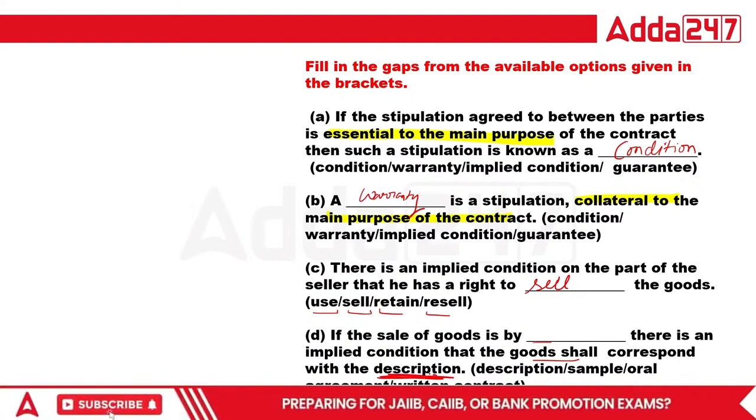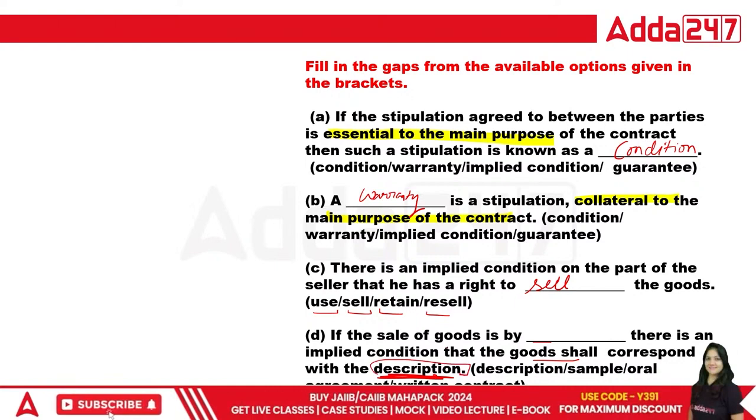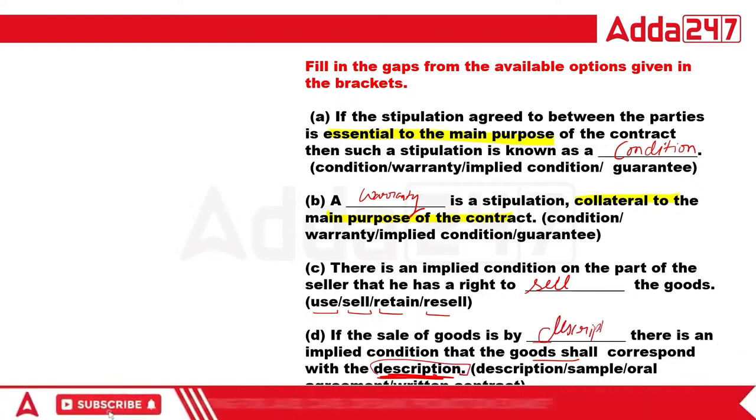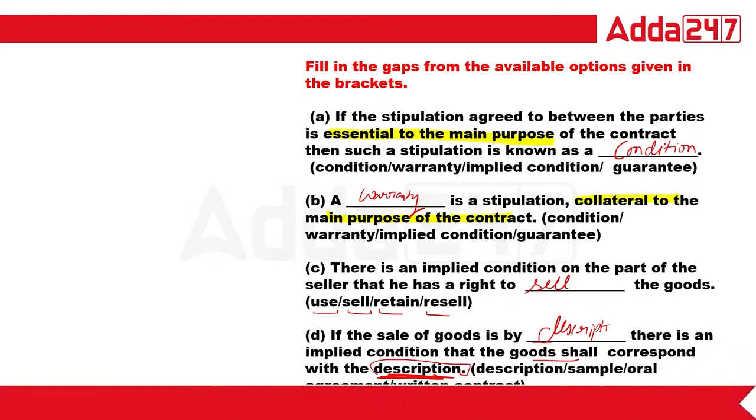It means suppose the buyer asks for something and the seller has described that thing, so the goods should be according to that description. So we have just learned about the types of implied condition. So this question belongs to the types of condition. That's it. Okay, the types of condition.